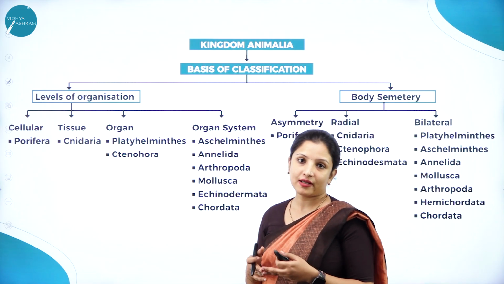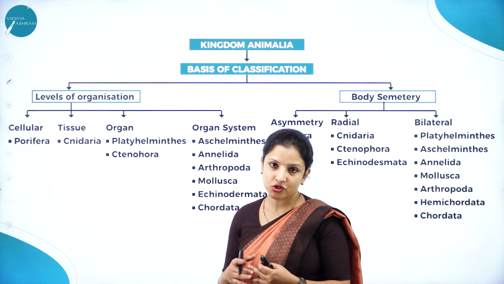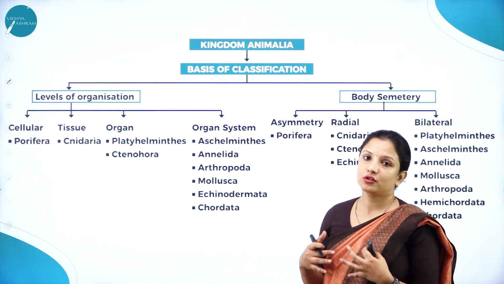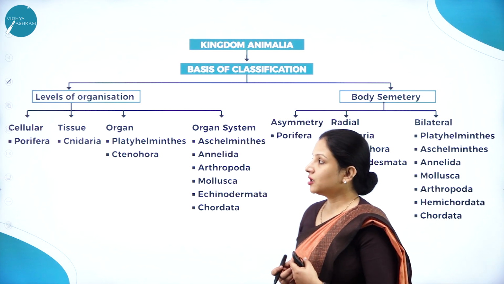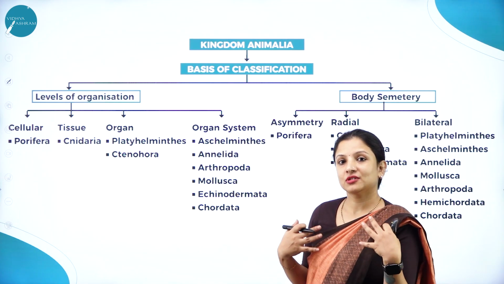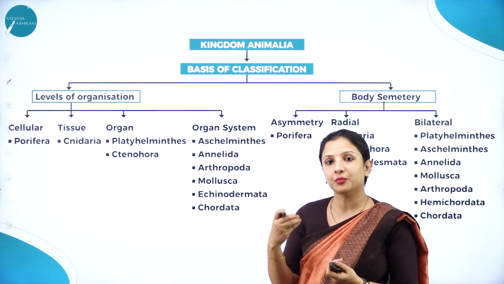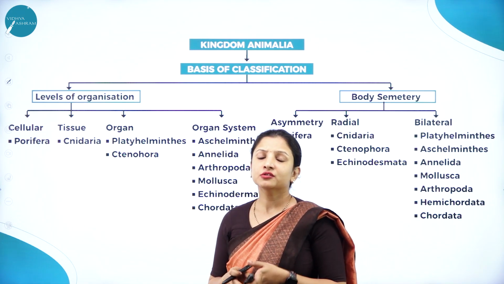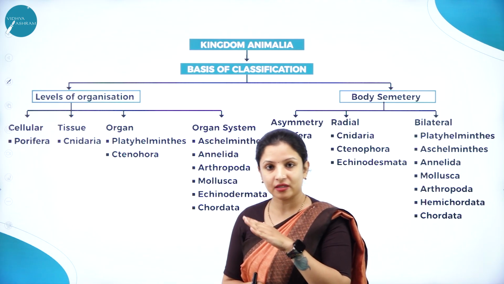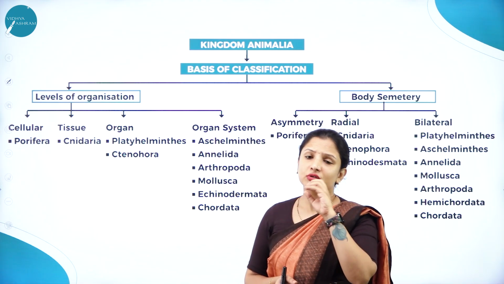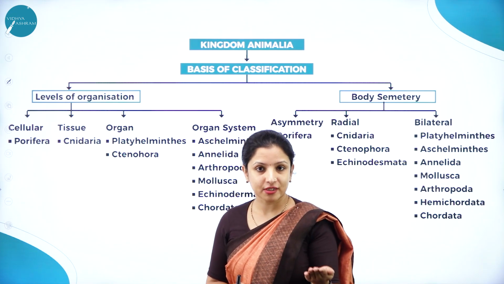All organisms are made up of cells. These cells group together to form a tissue, and the tissues group together to form an organ, and the organ groups together to form an organ system. Now, some of the organisms show only cellular level of organization, wherein they can be only unicellular. All the unicellular organisms don't come under kingdom Animalia, but they come under kingdom Monera and Protista, right?